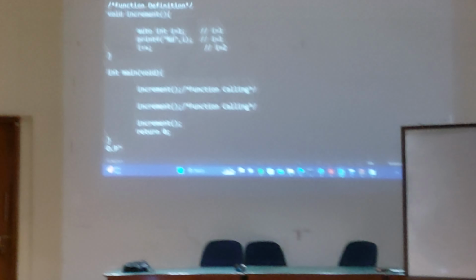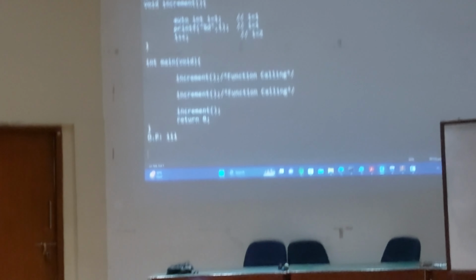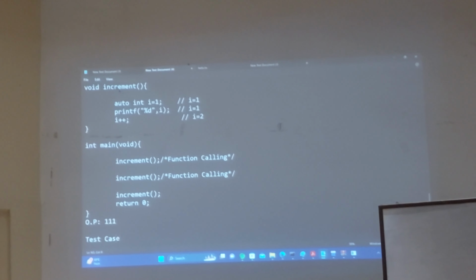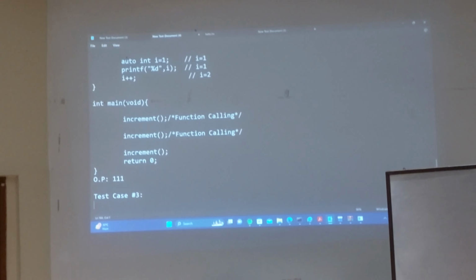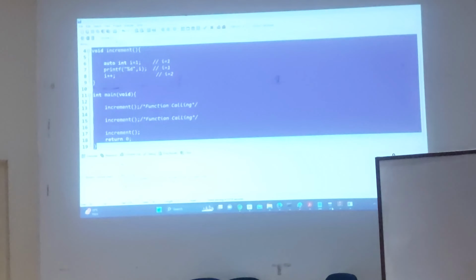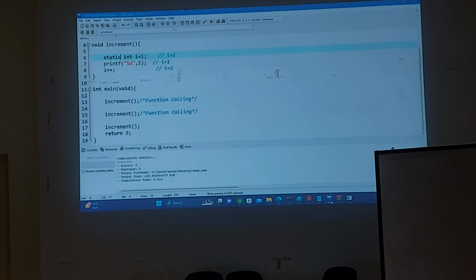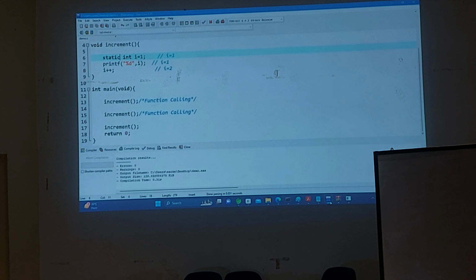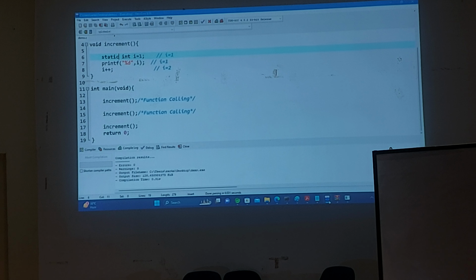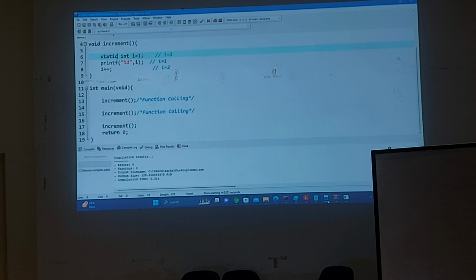Now I will make a small change in this coding. Here the output you predicted perfectly. Test case number 3. Observe. I just made one change here. I said static int I. What is the output now? Answer is 1, 1. Why 111?